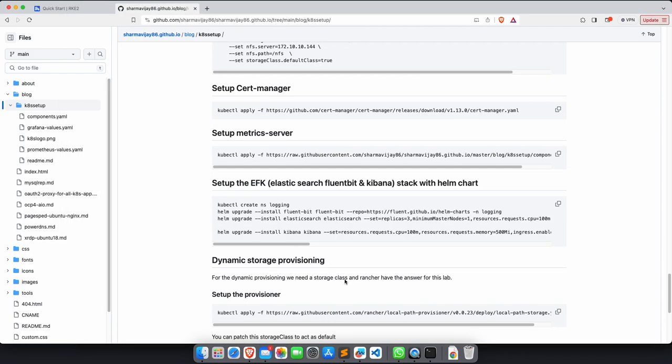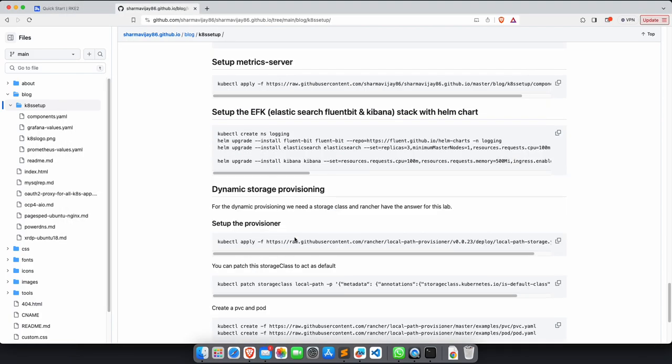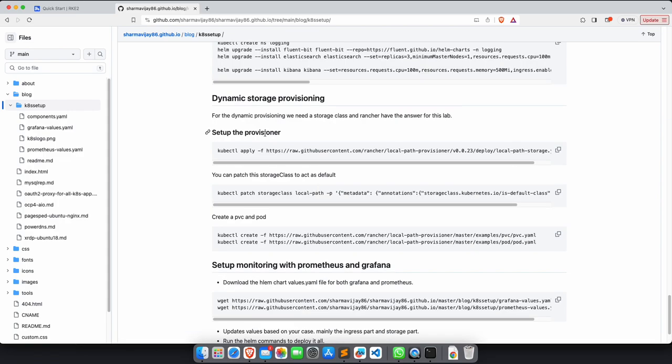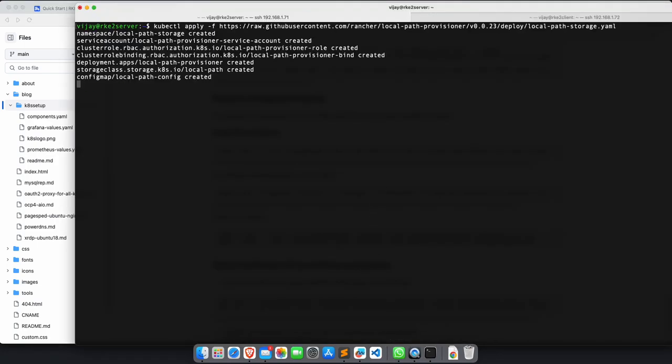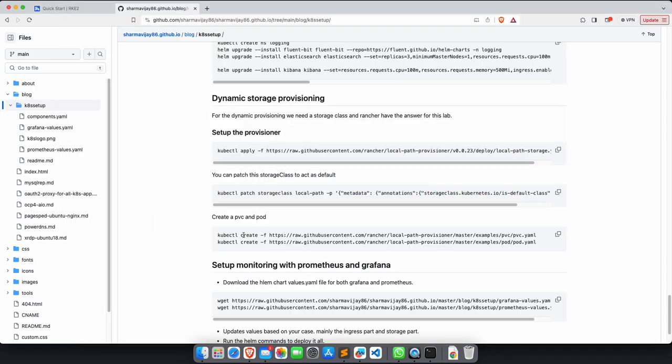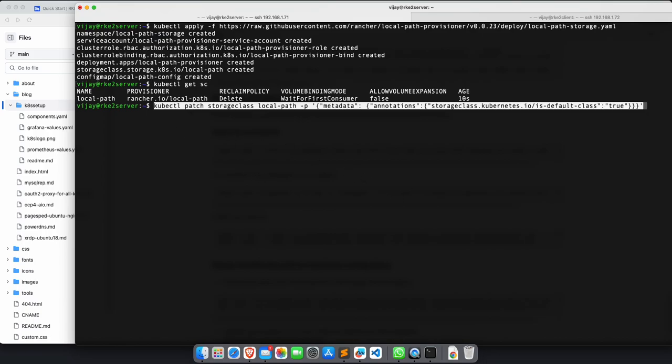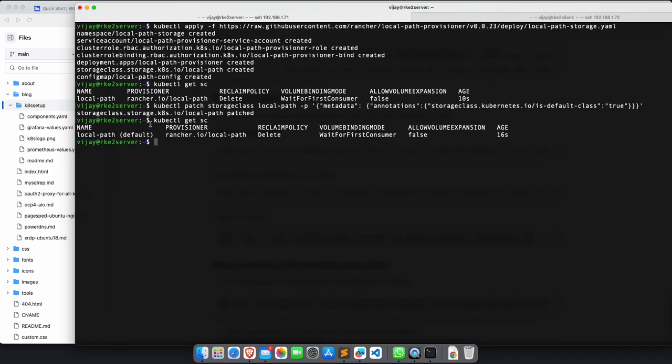You can feel free to follow the other videos on Elasticsearch, dynamic storage provisioning, and monitoring with Prometheus and Grafana, etc. If I quickly talk about the dynamic storage provisioner, that's a local provisioner. If you have one machine, you can simply apply it here also, right? And then this is a patch for making the storage class default. With kubectl get sc, you see that I have one storage class now, but it is not the default one. If I run this patch and then run kubectl get sc, you see that this is the default one.